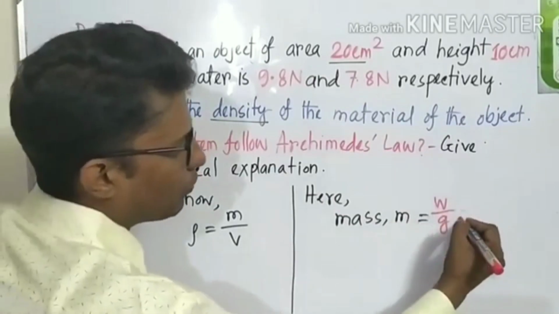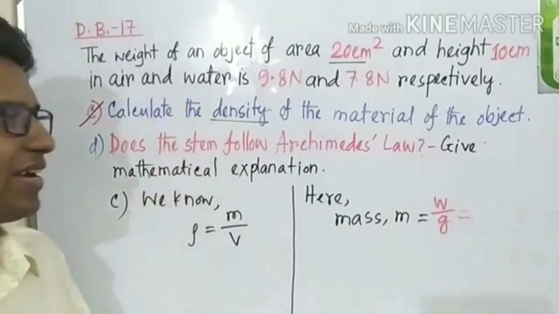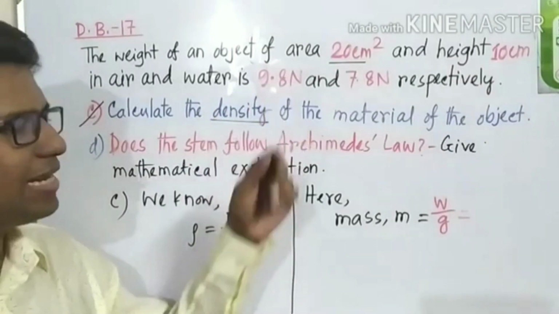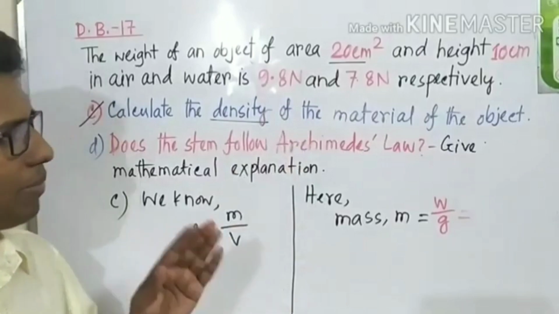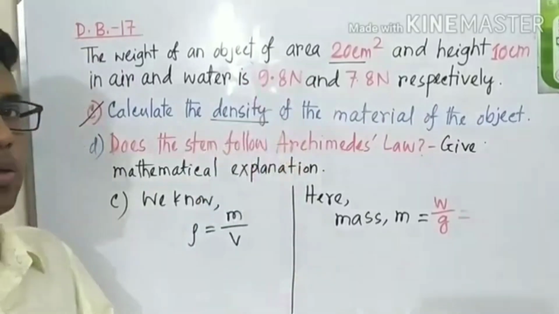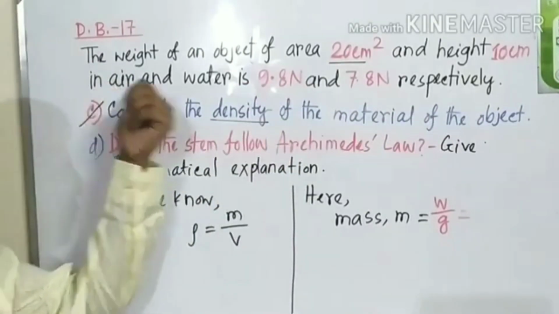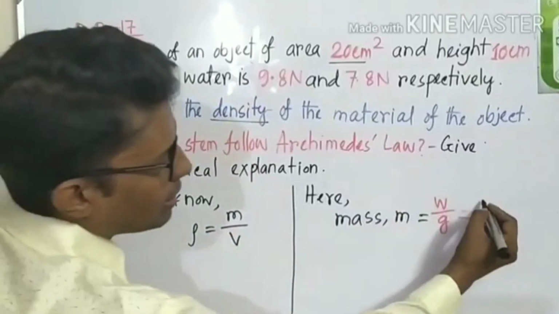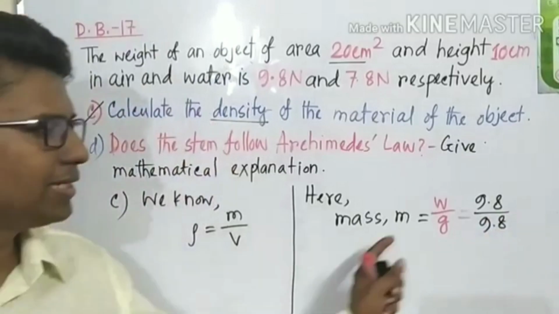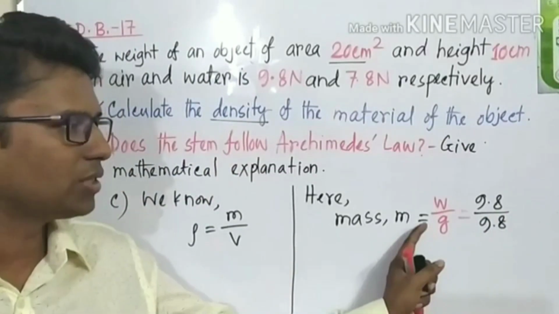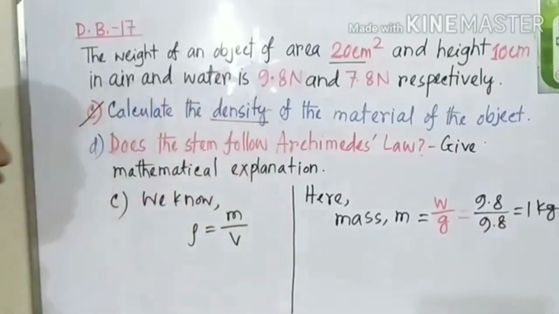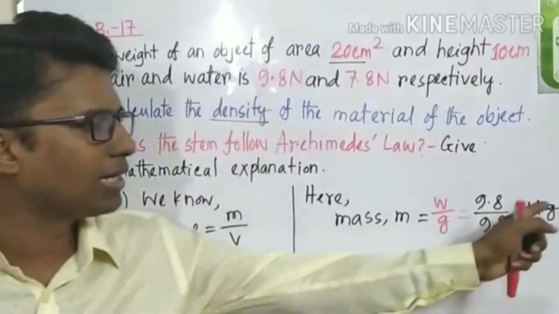So students, what is W? W means the weight, but here is a very confusing situation. We already have 2 weights, 9.8 and 7.8 Newton. But the actual weight is 9.8 because this is the weight when the object was in air. So this is the accurate weight. We can write 9.8 divided by 9.8, because the ideal value of acceleration due to gravity is also 9.8. So we get 1 kg. So we have found the mass, which is 1 kg.